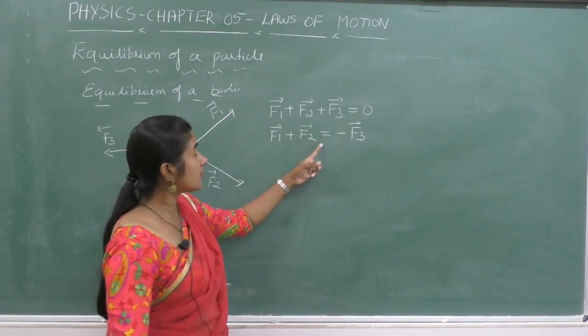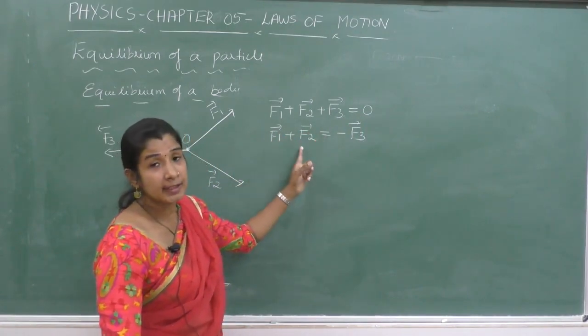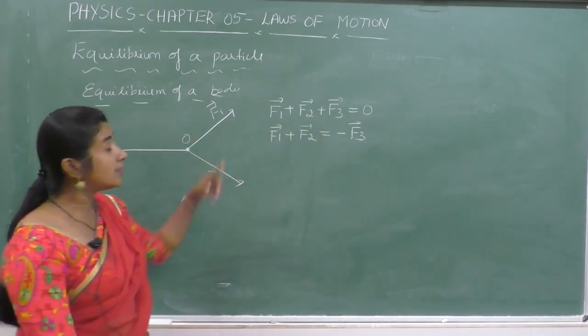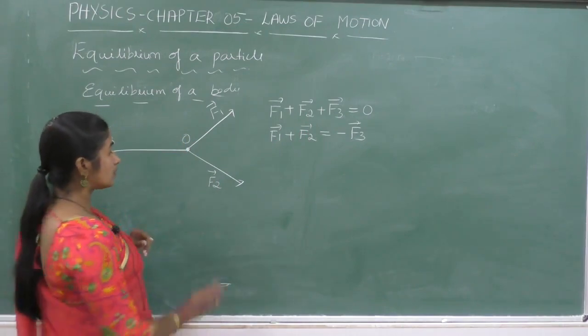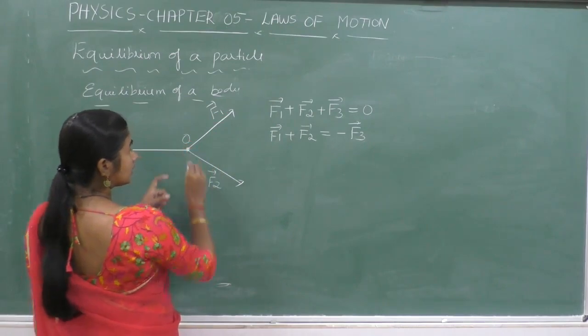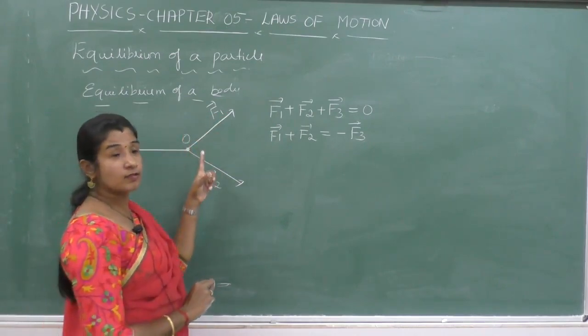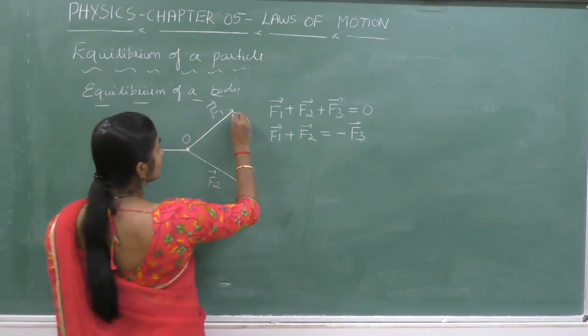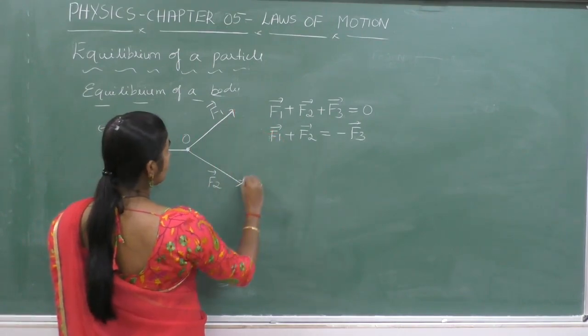How to find the sum of F1 plus F2? You have already studied in chapter 4. If two forces are acting at a point, then the resultant of these two forces can be found using the parallelogram law of vector addition.